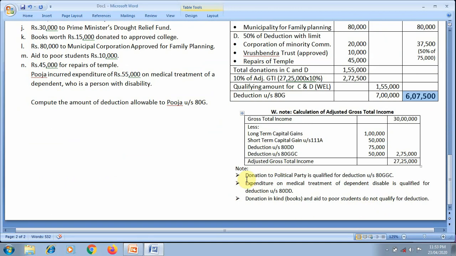See the notes. First one, donation to a political party is qualified for deduction under section 80GGC. It means it is not qualified for deduction under section 80G. Expenditure on medical treatment of a dependent disabled person is qualified for deduction under section 80DD. We discussed it in my second video lecture. Donation in kind and aid to poor students do not qualify for deduction. We discussed it at the beginning of this video lecture. Okay, fine.